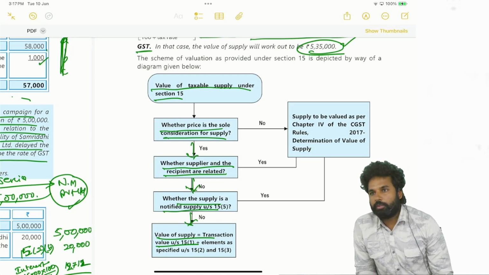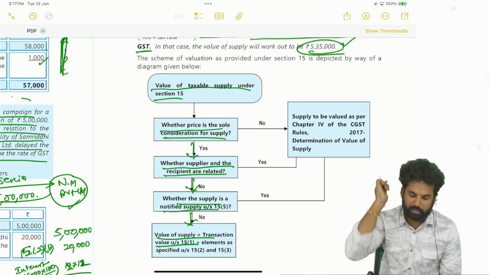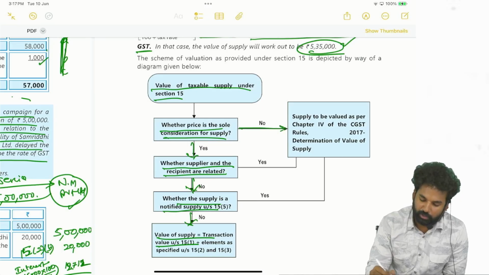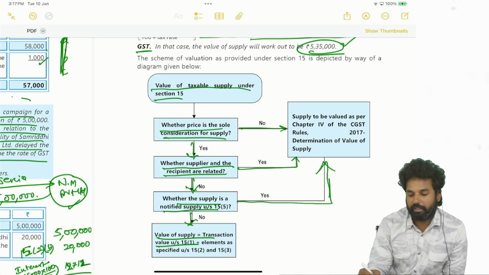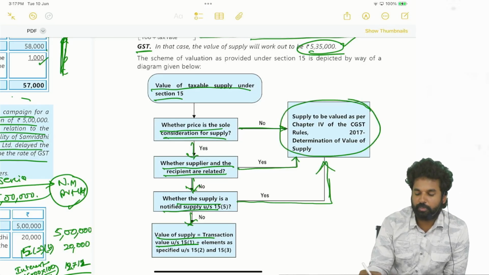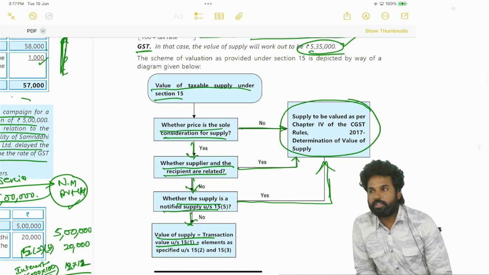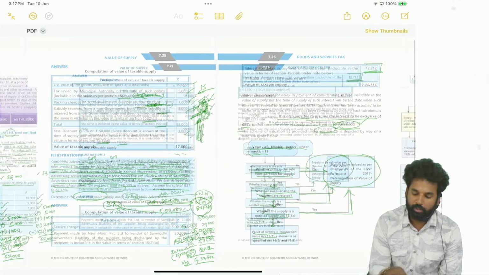All these have to be included, excluding discount as per section 15(3). So if price is not the sole consideration, or if supplier and recipient are related persons, or it is notified supply as per section 15(5), then in such cases the value has to be determined as per valuation rules given under CGST Rules 2017.